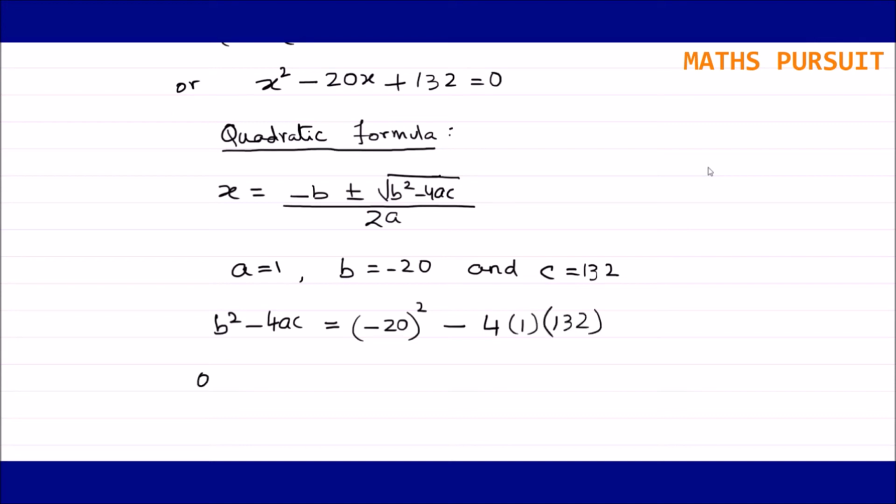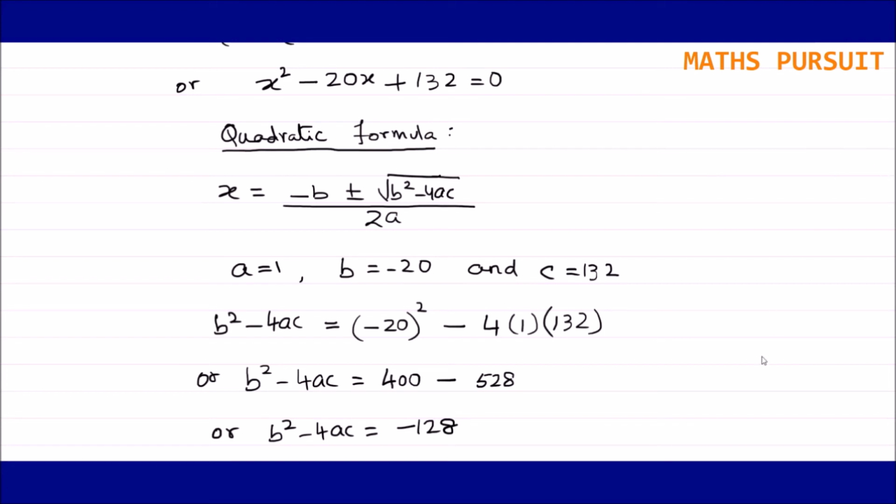Or b square minus 4ac is equal to minus 20 into minus 20 is 400, minus 4 into 1 into 132 is 528. Or I can write b square minus 4ac is equal to minus 128.